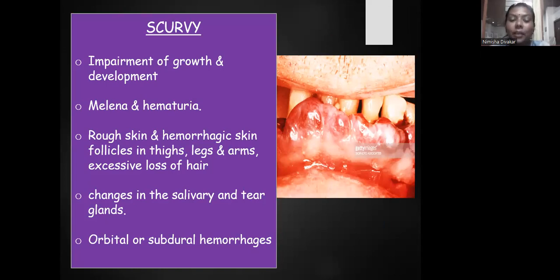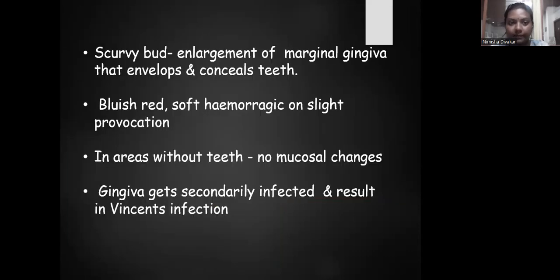Scurvy causes impairment of growth and development. It also causes melena, that is bleeding in the stool, and hematuria, bleeding through urine. Patients with scurvy will have rough and hemorrhagic skin, follicles in the thighs, legs, arms, and excessive loss of hair. There are changes in the salivary and tear glands. There will be orbital or subdural hemorrhages. These are the different manifestations of scurvy.